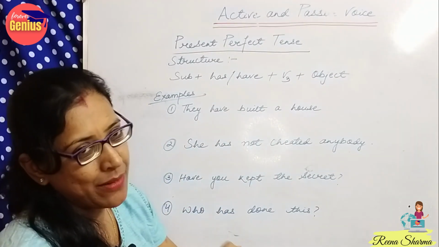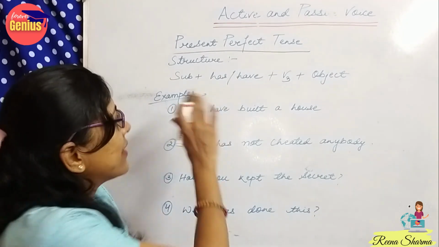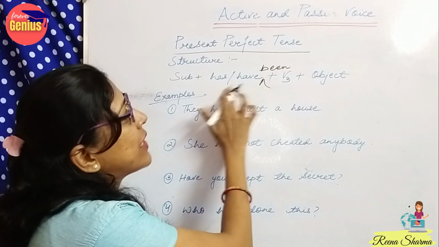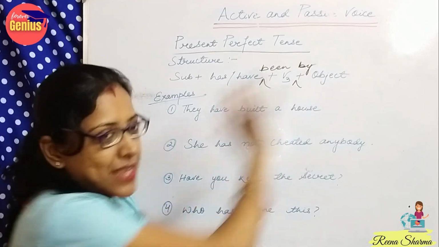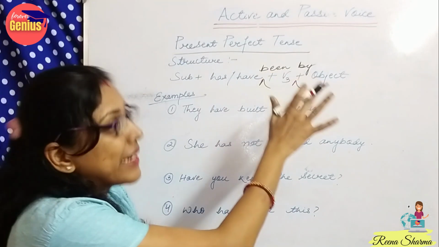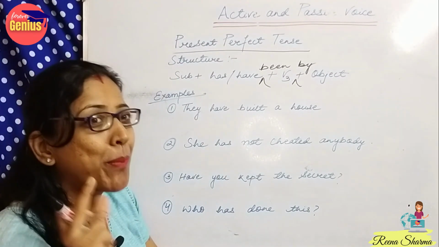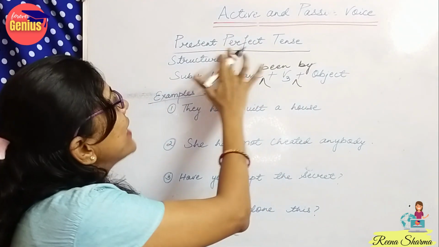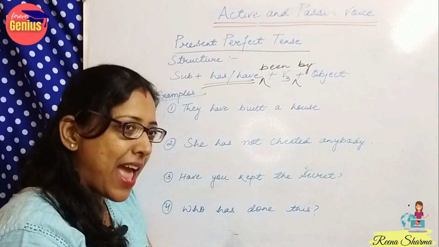Okay, so now let's see. We are thorough with the format also. The format is subject plus has, have, been. Then we would be doing the third form of the verb, then by, and then the object. So this is the format which we would be dealing with. Do we remember our thumb rule that we have to use by before the object? Yes, and we have learned in tense that we have to use has and have.